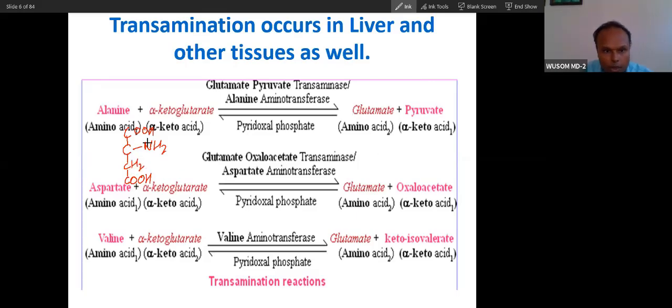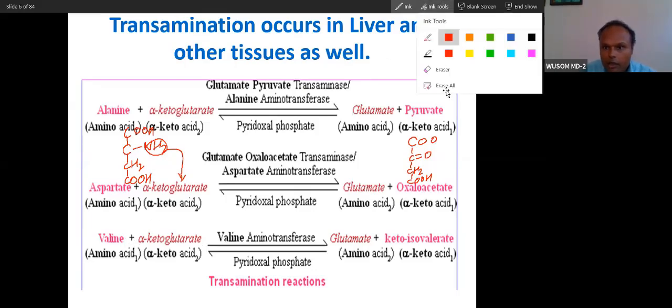When you remove this NH2 and give it back to form glutamate, aspartate becomes like this. This is oxaloacetate. So the keto acid of aspartate is oxaloacetate.